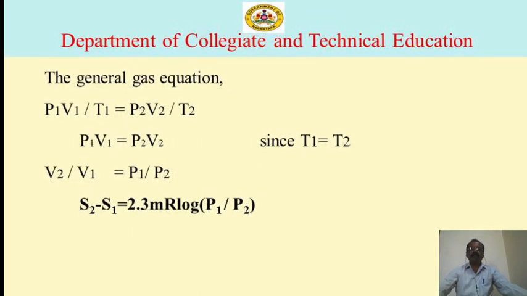The general gas equation: P1 V1 by T1 is equal to P2 V2 by T2. Therefore, P1 V1 is equal to P2 V2 since T1 is equal to T2. Therefore, V2 by V1 is equal to P1 by P2. Therefore, S2 minus S1 is equal to 2.3 mR log P1 by P2.